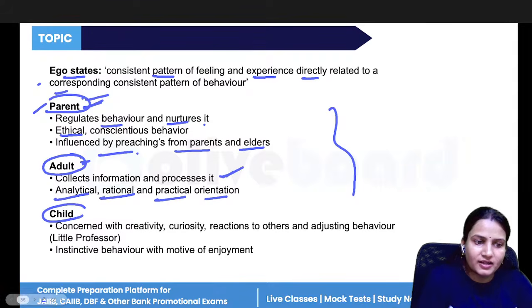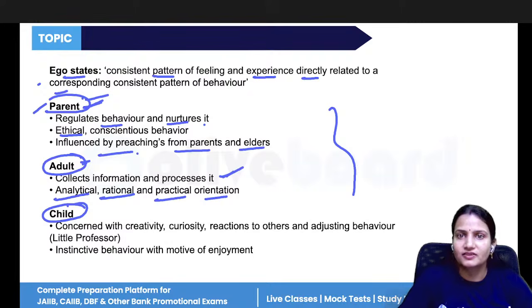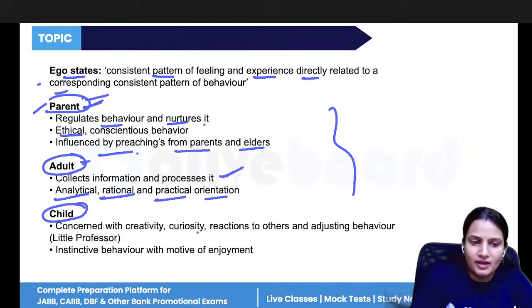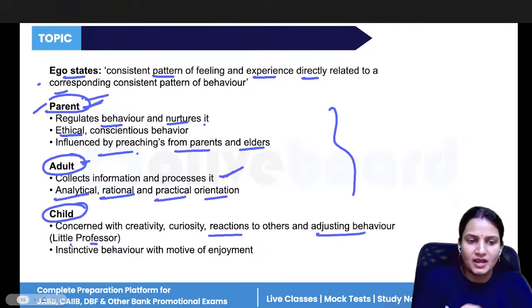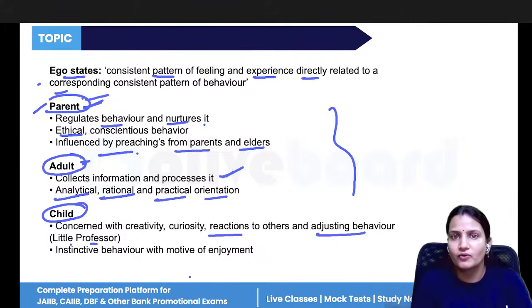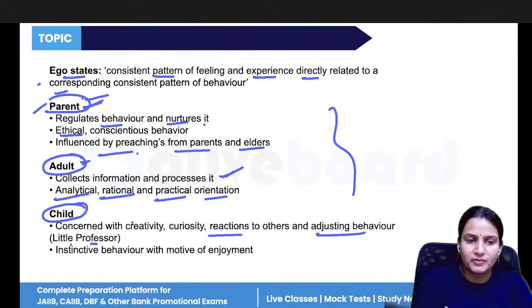Whereas child is what? A child type of ego arises when you become stubborn. You are more curious about anything. You react to others and adjust your behaviors like a little professor. So here the behavior is more quick, because you don't think about what is going to happen.